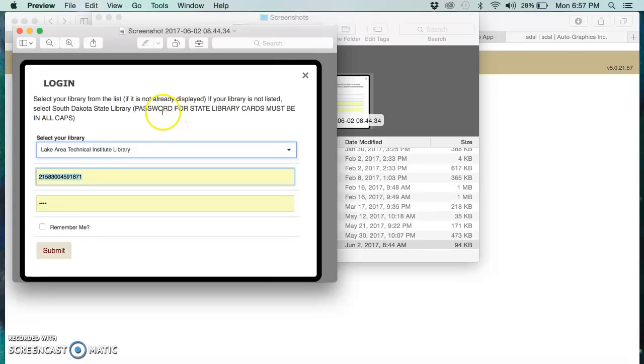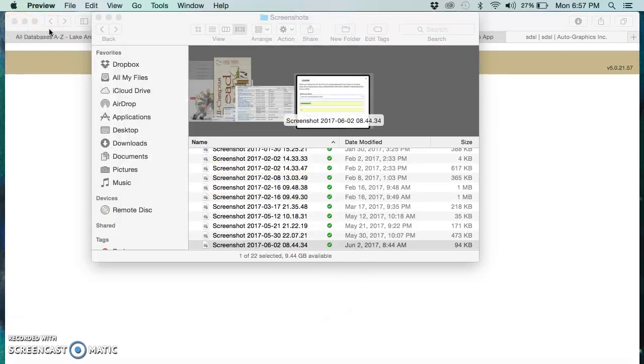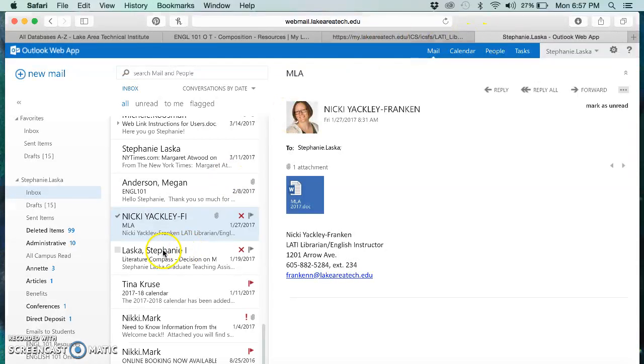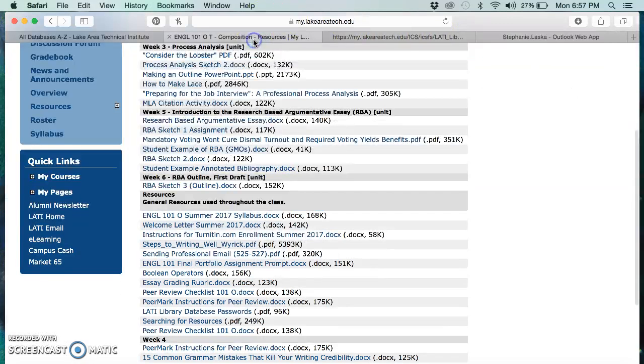Make sure that you have the password for the state library cards. If you're using a library card that you already have access to, those are going to be in all caps. But for the course, you didn't get library cards, so if you want to just stick to the passwords, that works as well, and that will eventually get you in there. My internet's being a little slow for whatever reason, so I apologize for that. And that, as I mentioned, was under Resources.